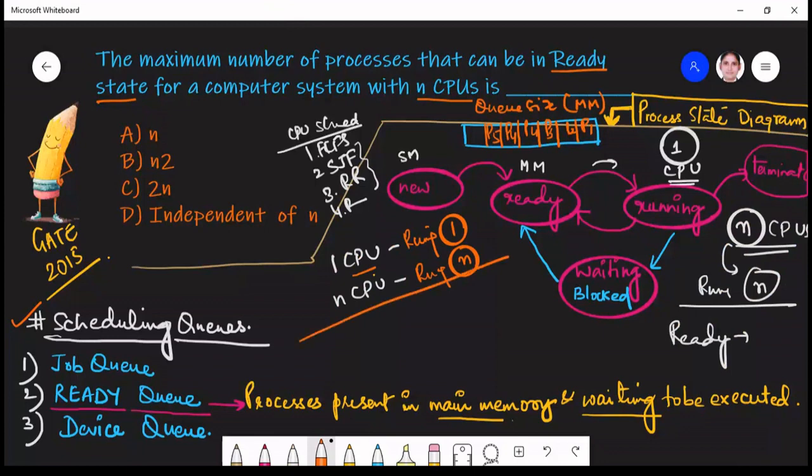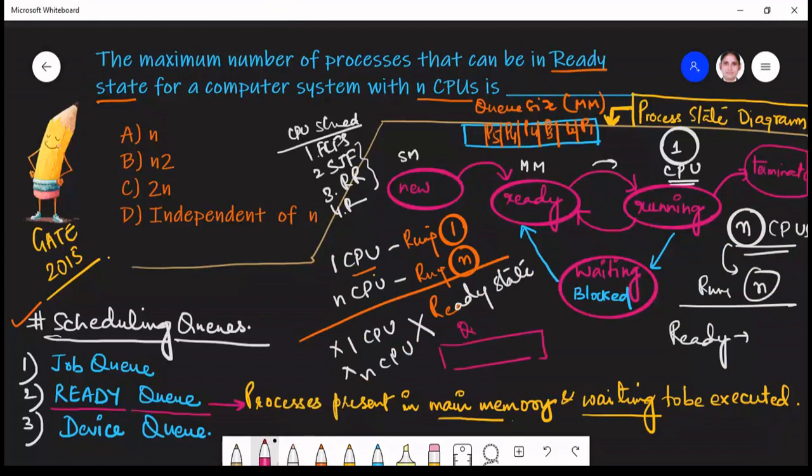Now, this was all about the running state. But what about the ready state? Whether your system has one CPU or n CPUs, it is independent of the number of CPUs. Rather, it is dependent on the queue size, and queue size is again a part of main memory.